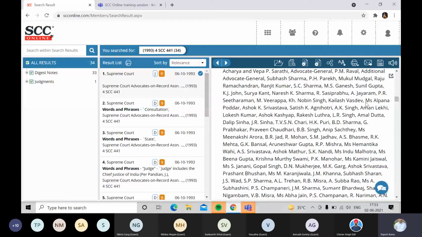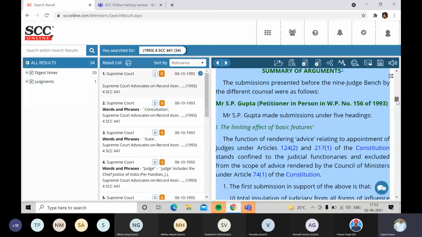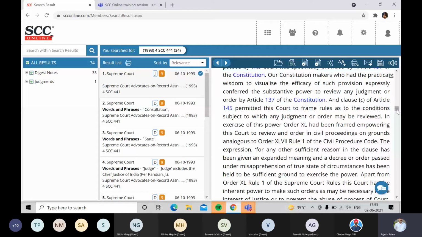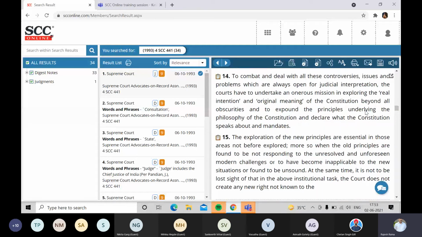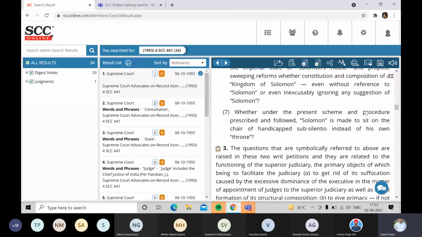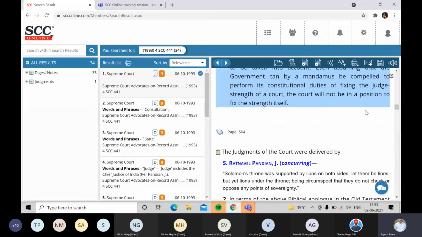As you can see here, the summary of arguments between the two parties as that happened in the court. And from some page number 500 plus, you get to see that the judgment starts. So that means the kind of extra input or editorial work is there up to page number 503, right?